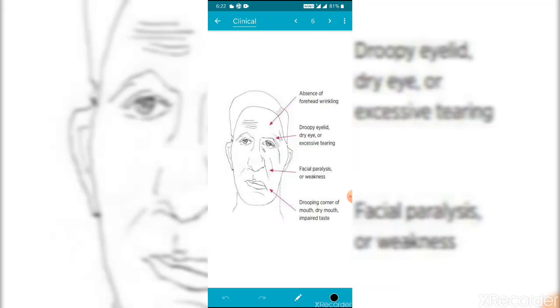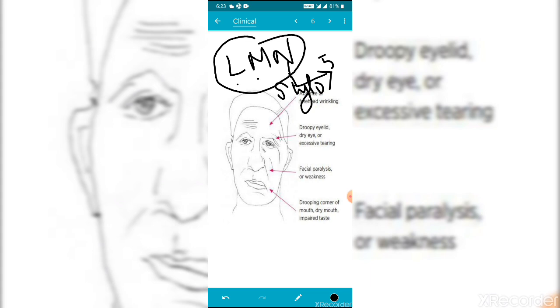In Bell's palsy, it is the LMN type of lesion. This is a lower motor neuron type of paralysis of facial muscles, due to compression of the facial nerve in the stylomastoid foramen. It's very important. After the facial nerve passes from the geniculate ganglion, it passes to the stylomastoid foramen and afterwards splits into 5 branches. It supplies the muscles of facial expression after passing from the stylomastoid foramen. This is a lower motor neuron type of paralysis due to compression of the facial nerve in the stylomastoid foramen.